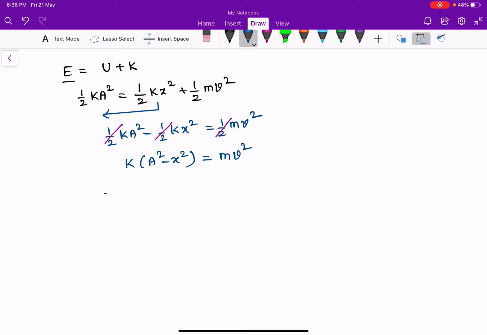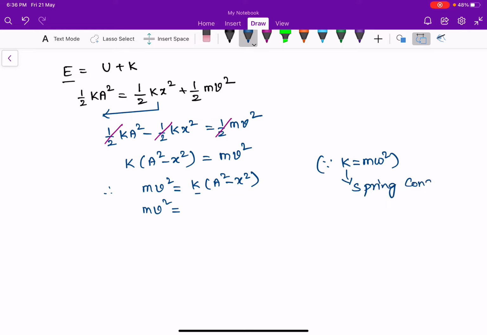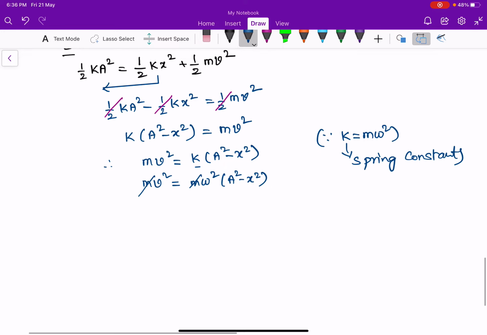Okay, therefore mv square is nothing but k into a square minus x square, and m into v square is nothing but k, where we know k is m omega square, and k is the spring constant. Spring constant k is equal to m omega square. We have seen already. So m omega square into a square minus x square. So m and m cancel.